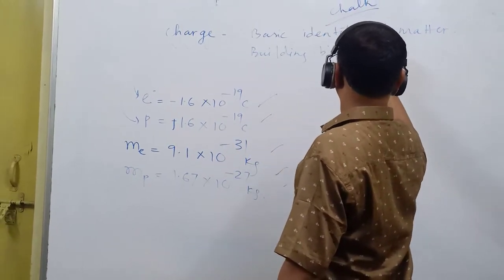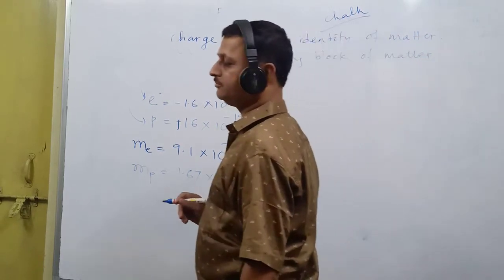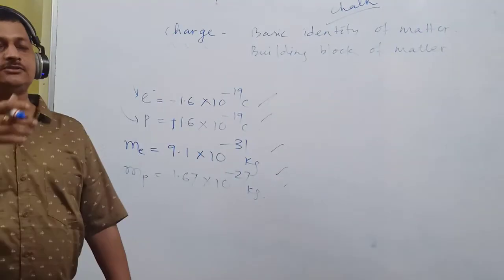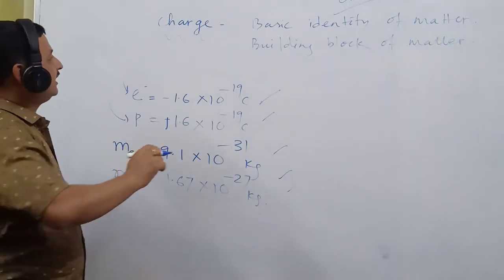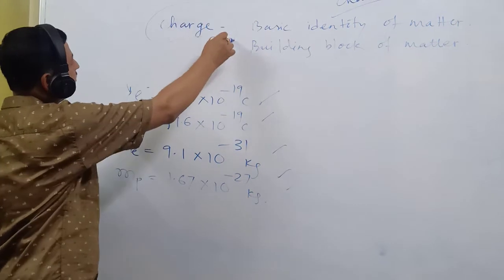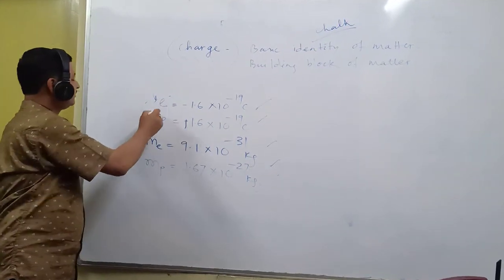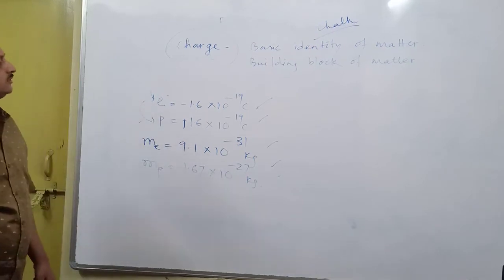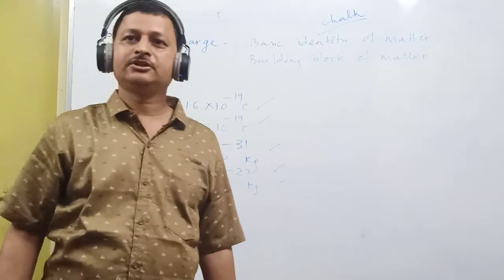Building block of matter. That means if we break any type of matter, that is solid, liquid or gas, at the final stage we will get this charge. And types of charges: this is negative charge, this is positive charge. Negative charges are called electrons and the positive charges are called protons.